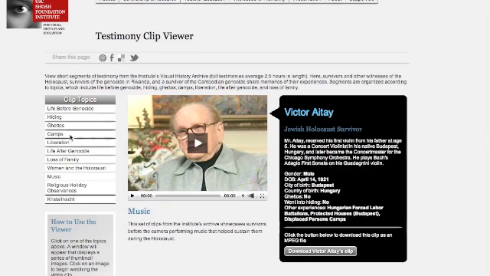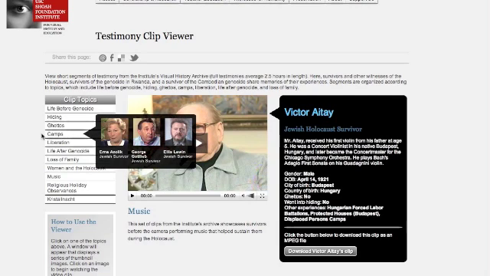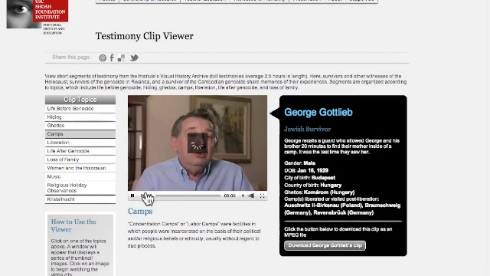And on the left-hand side of the screen, you're going to see a number of topics you can choose from. And I've asked you to choose from a certain number of them, like ghettos, camps, and the one I'm picking here is camps. You see that 3 individuals show up, and then the story loads when you click on their name.